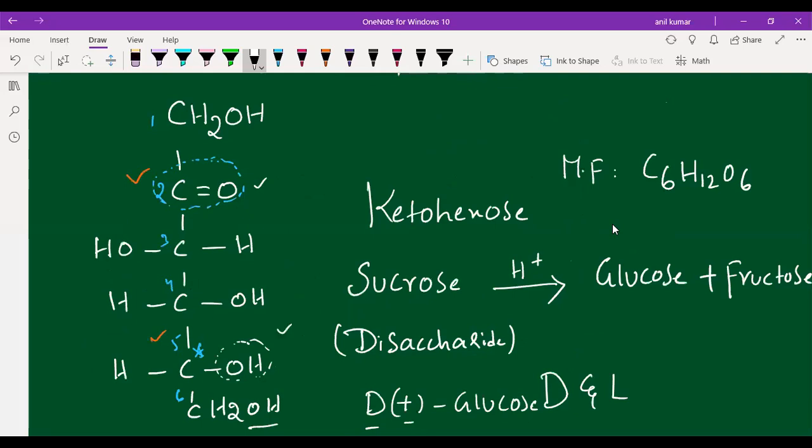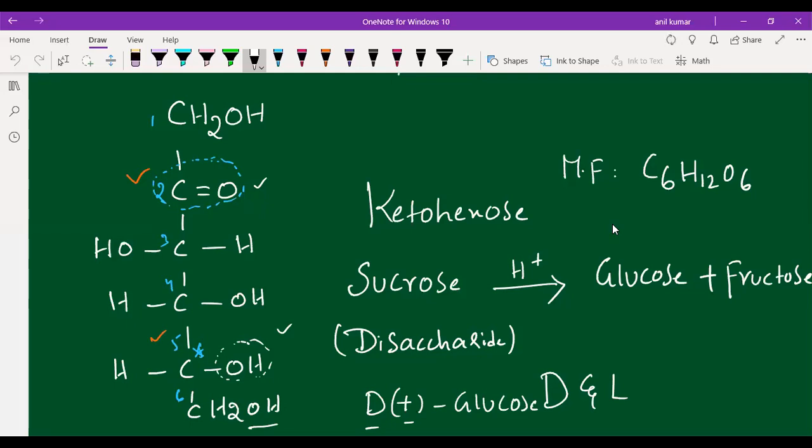So here an intramolecular reaction will take place because in fructose you can see two different functional groups, a carbonyl functional group and an alcohol functional group. Within the molecule only, one functional group is reacting with the other functional group. That's why we call this reaction an intramolecular reaction. In fructose it is the reaction between the carbonyl group present at the second carbon and the OH group present at the fifth carbon.